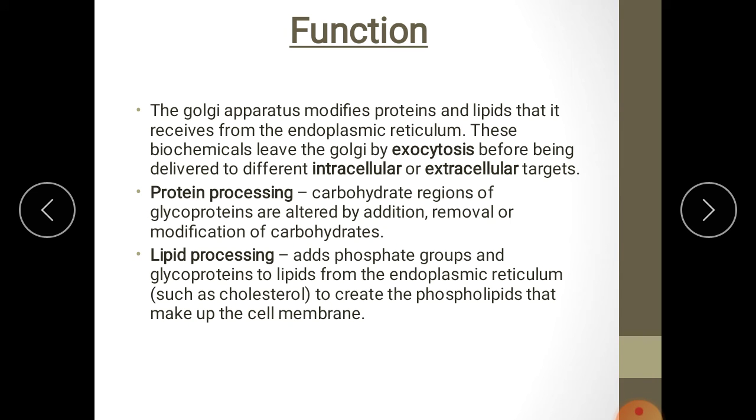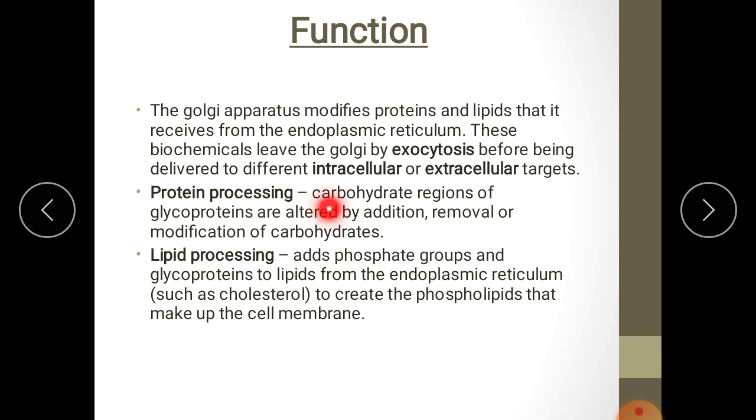Let us discuss the function of the Golgi apparatus. The Golgi apparatus modifies proteins and lipids that it receives from the endoplasmic reticulum. These biochemicals leave the Golgi by exocytosis before being delivered to different intracellular or extracellular targets.